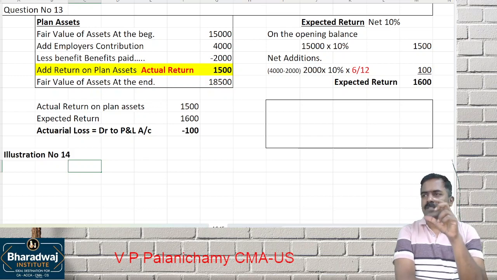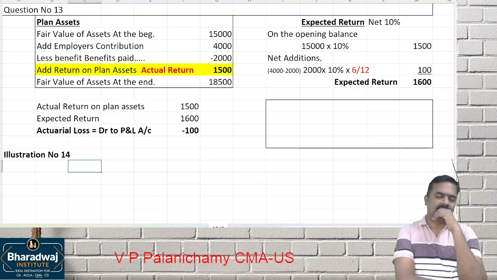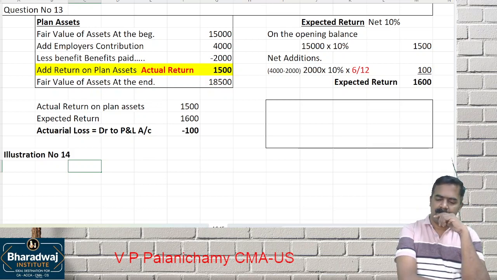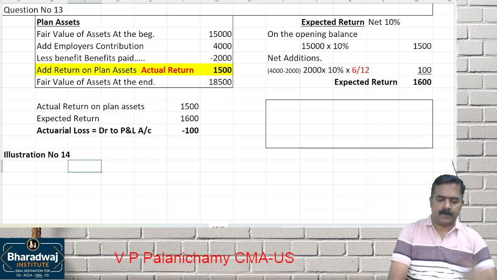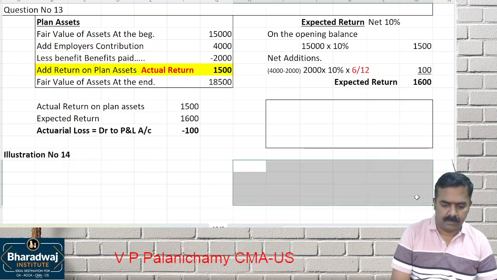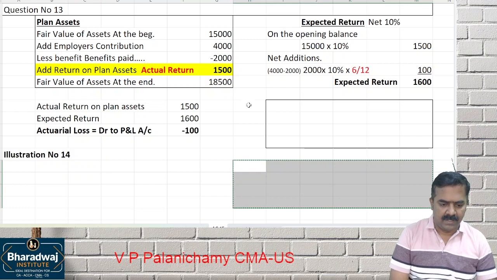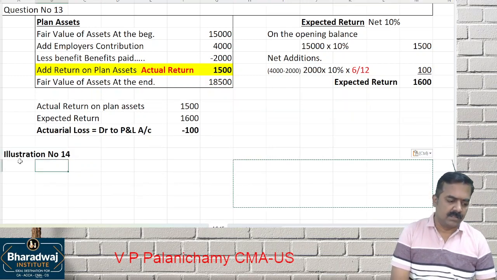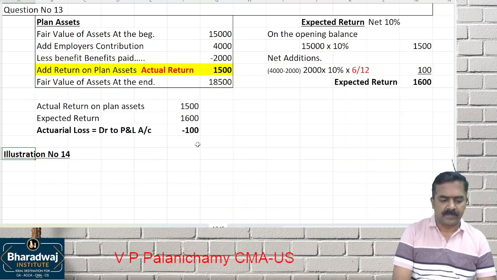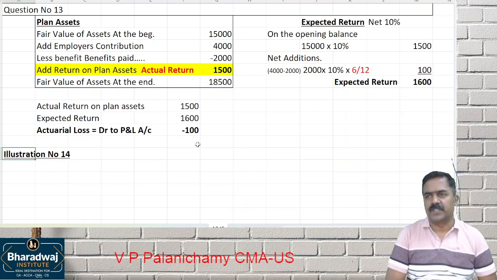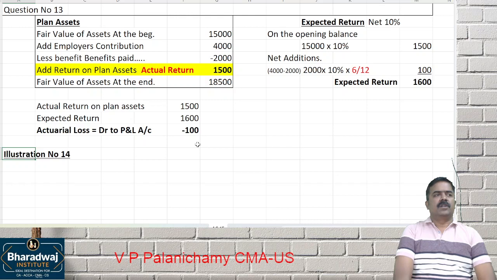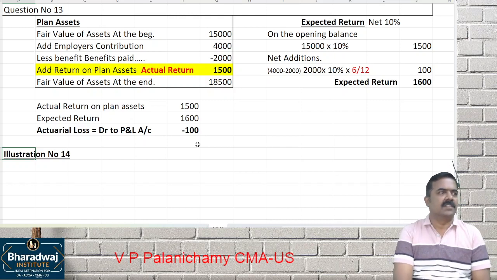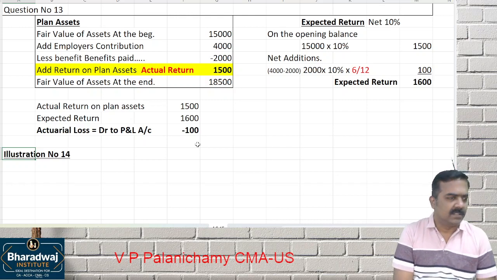Read the story, question number 14. Understand it, then we'll solve. Curtailment means stopping the operation or closing down a facility. Curtailment means you are going to close down a facility. Since you are closing down a facility, obligation is reducing. Obligation is reducing.